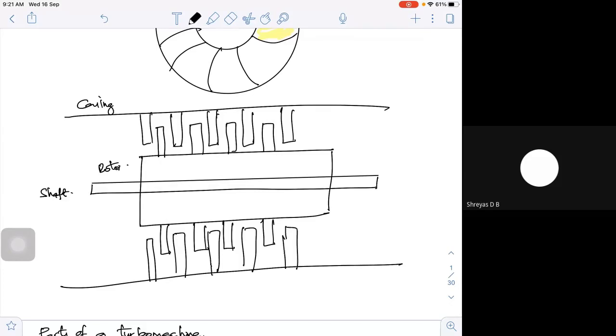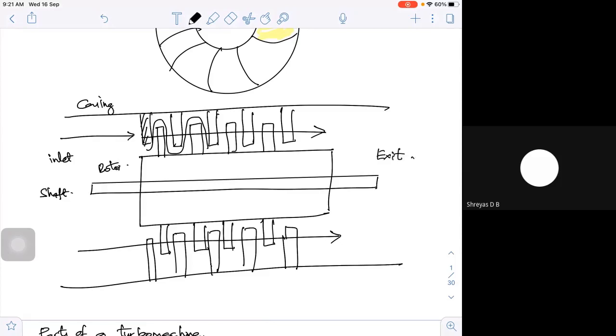So what will happen? The fluid will enter like this. It will go to the first stator. The stator will guide it to the next rotor. The fluid will go exactly like this. So that's how it is. The fluid will be going from the inlet to the exit like this. So this is my inlet and this is my exit.